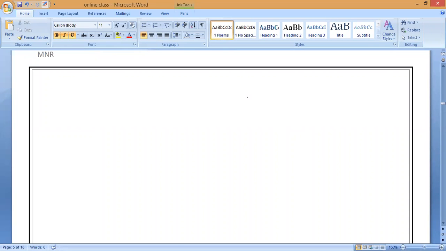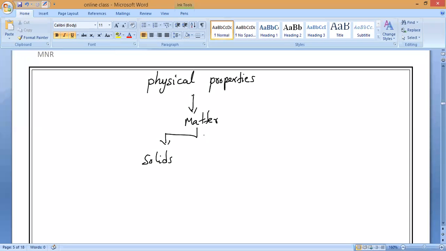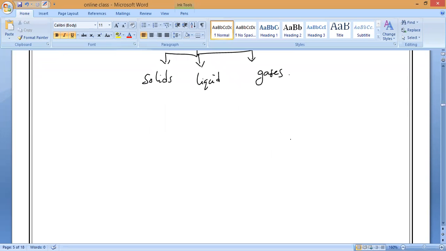As we know, the classification of matter is based on physical properties. We are not studying anything regarding chemical properties in this chapter, only physical properties. Based on that, we can classify matter into three types. What are the three types? One is solids, another is liquids, and another is gases. Yes or no?